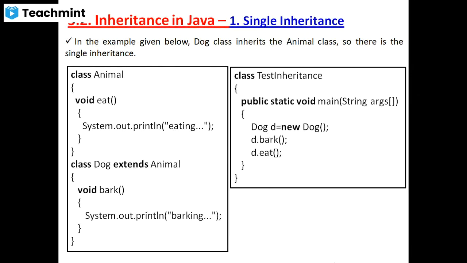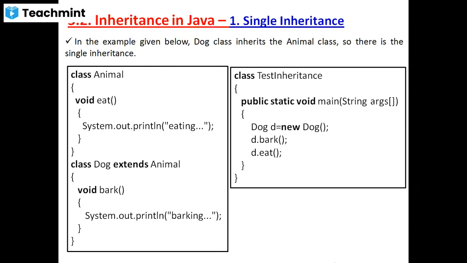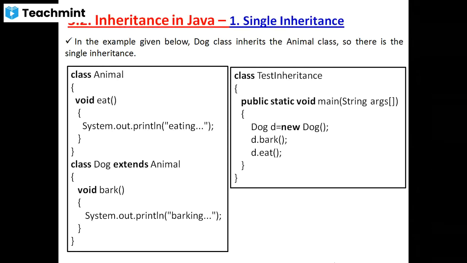Animal a = new Animal(); What will happen here? Only the eat method is called, not the bark method, because properties of the subclass are not present in the superclass. That's why we are not creating the object of superclass Animal; we are creating the object of the subclass itself.